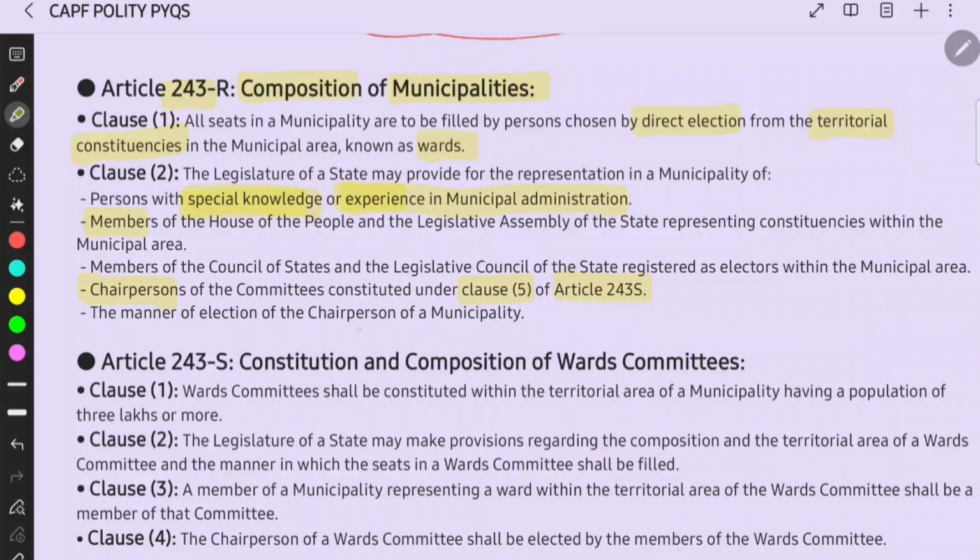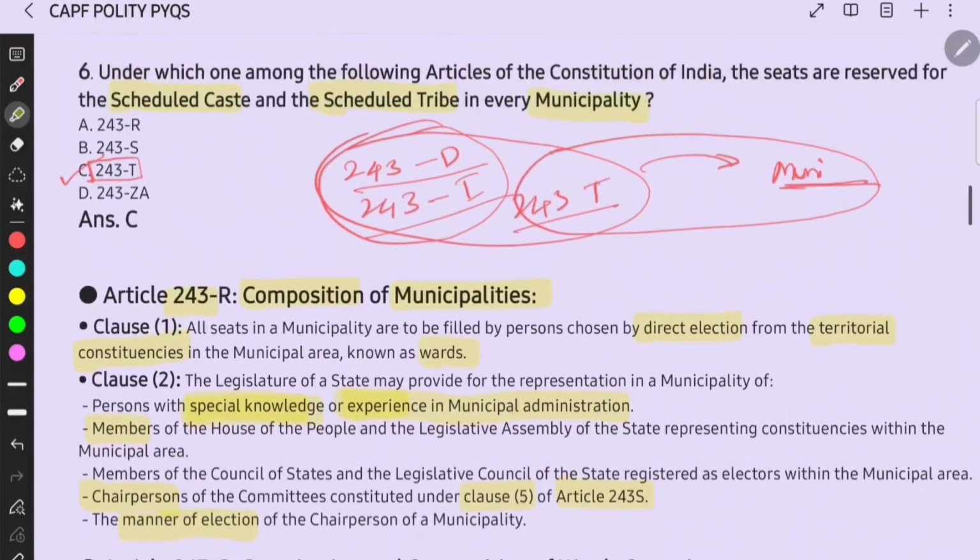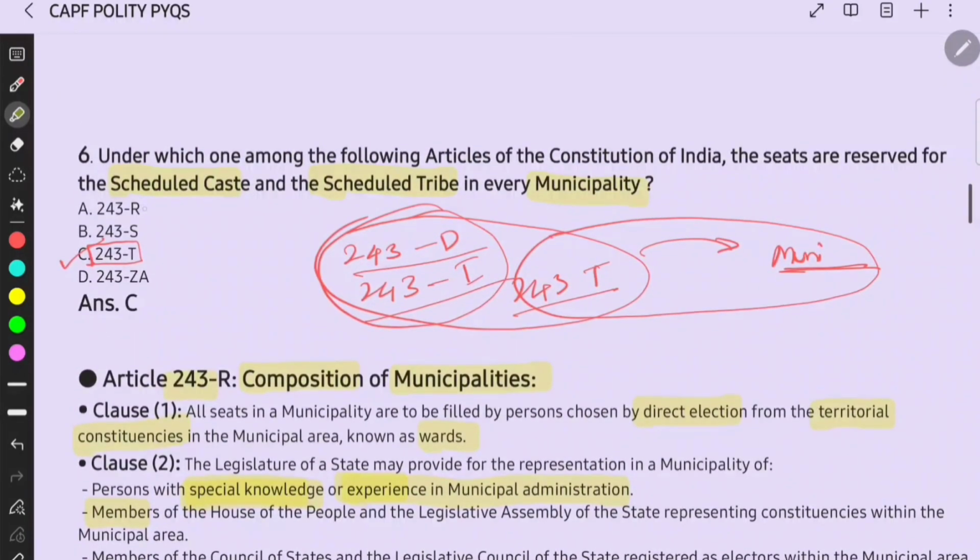Then the manner of election of the chairperson of the municipality. This is also discussed, manner of election, right? Then with Article 243S, we have completed R, and then we are going with S.